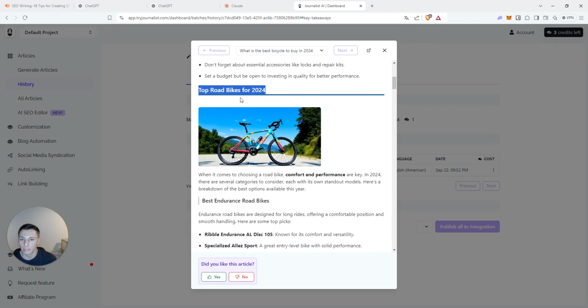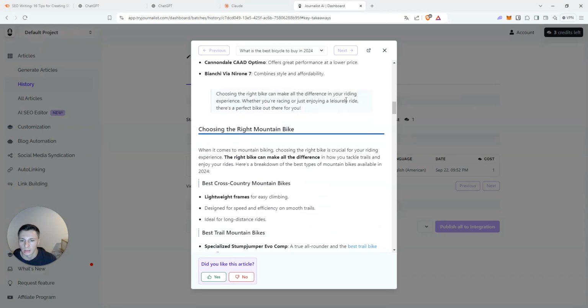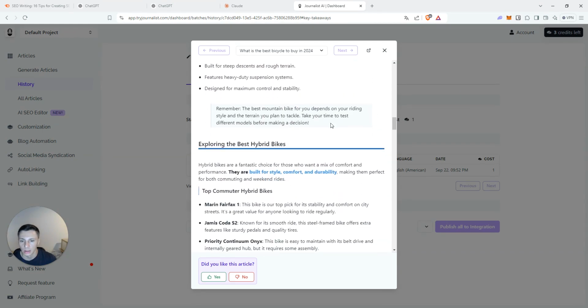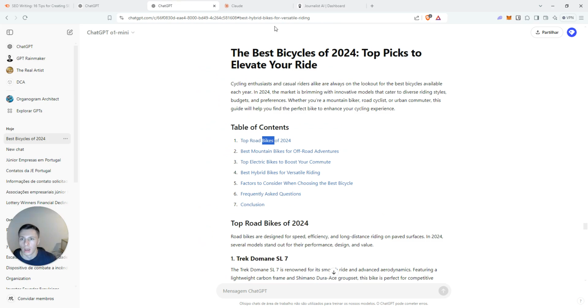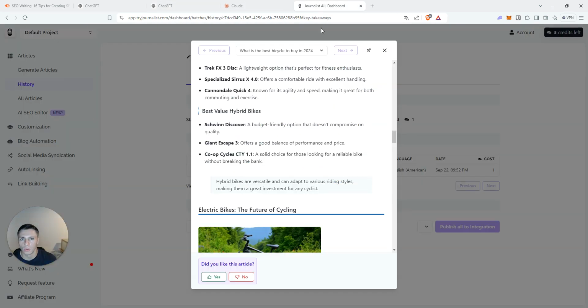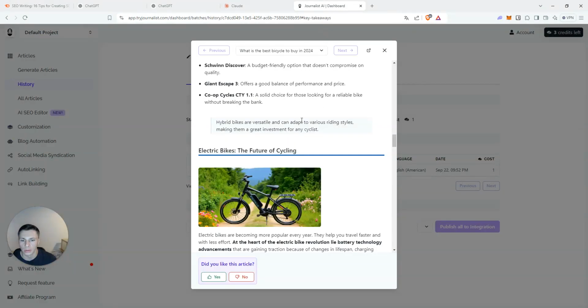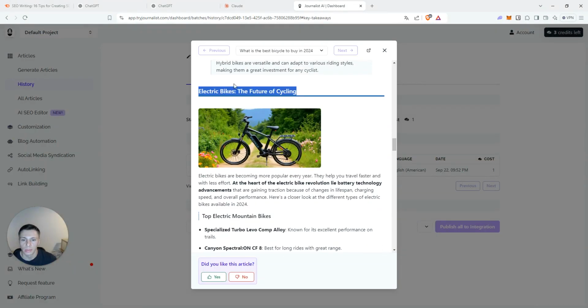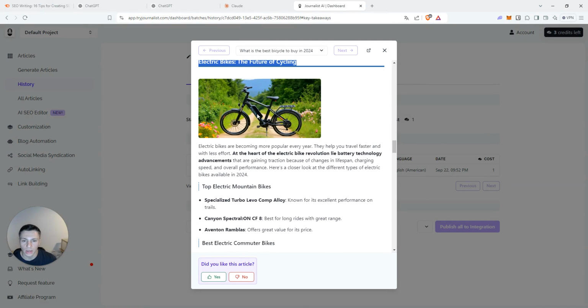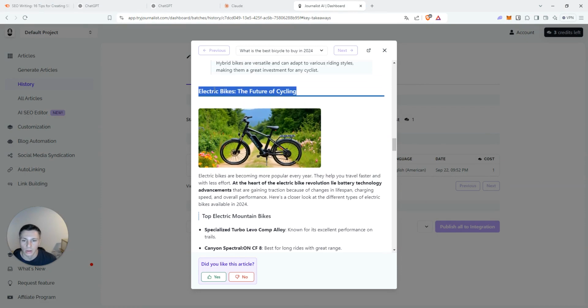Okay, now it also separated in types of bikes, right? Top road bikes, choosing the right mountain bike, showing the best hybrid bikes, similar to the ChatGPT O1 model and also the Claude model. Electric bikes. It's actually very cool that you can see this is an electric bike, right? So it didn't go and search for a random image on the internet about a bicycle. It knows it's an electric bike, so the image is pointing to an electric bike.